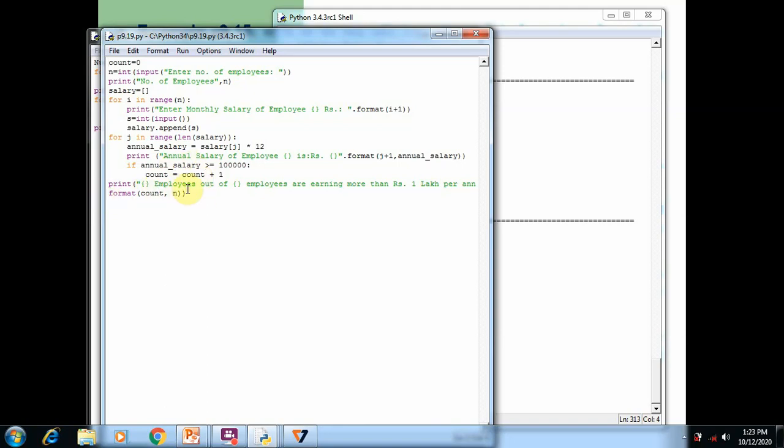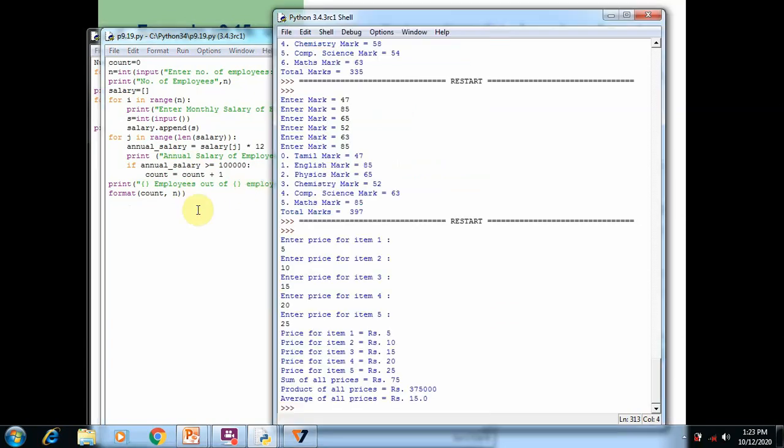After that, we print the number of employees in the company, as well as the number of employees who earn more than 1 lakh, by using the format function. Now I'm going to run the program.